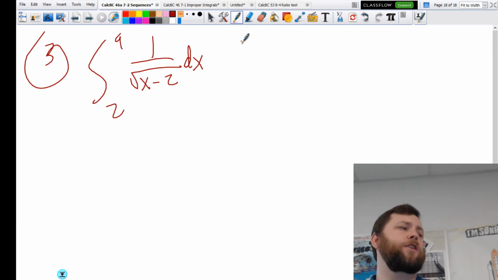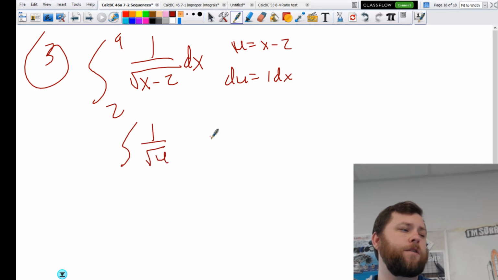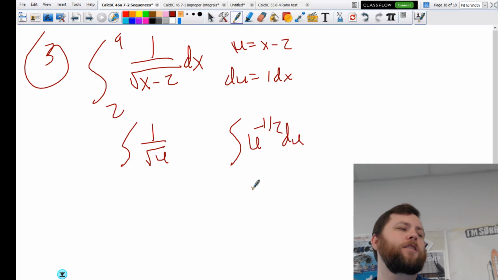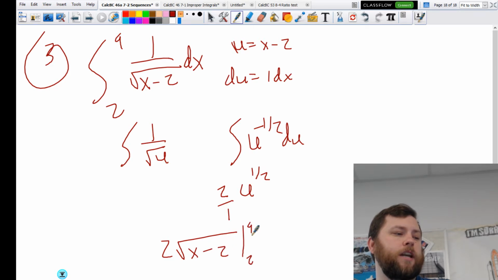Antiderivative of this one. You can do the u sub, so I'm going to write the u sub way just for the notes. It's 1 times dx. If you sub it, it's the integral of 1 over square root of u, the same as the integral of u to the negative 1/2. So the antiderivative is u to the 1/2 times 2 over 1, that's 2 times square root of u. So that's 2 times square root of x minus 2, from 2 to 9.